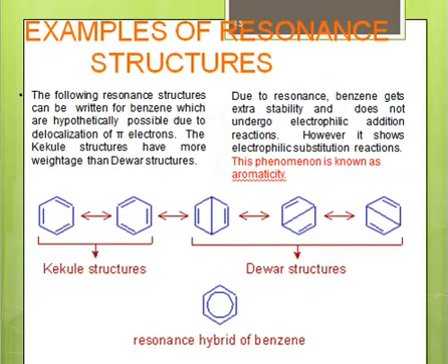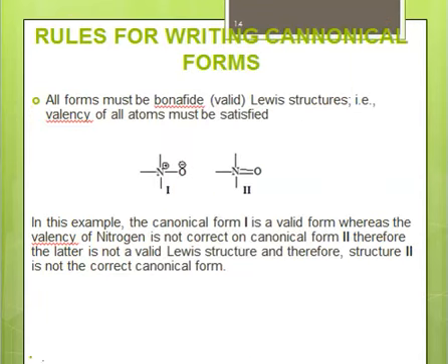Alright, I hope you have understood the concept of resonance: that resonance is nothing but just a way to represent a structure that is conjugated, and for which we cannot draw a single structure. So let's go towards the rules for writing canonical forms. Now that we know that resonance is just a way to represent an original structure by means of more than one structure, and the structures we draw to explain the original structure are known as canonical forms, we must know the rules for writing the canonical forms.